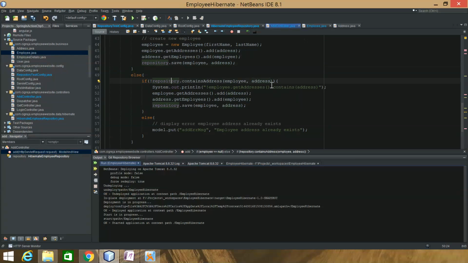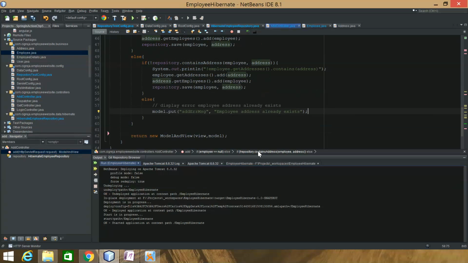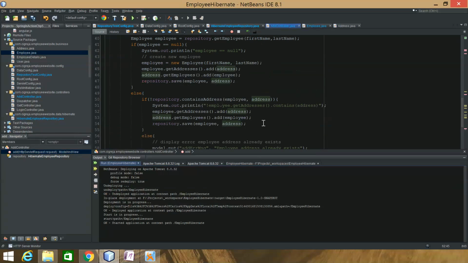If the employee already exists, then I have to check to make sure that the address doesn't exist, so that I know if it's okay to add the address or send back an error here. It tells them employee address already exists, and I just put a string and store that here, and then I use expression language on a JSP to output that. And as you can see, it's returned there. So that's really it.